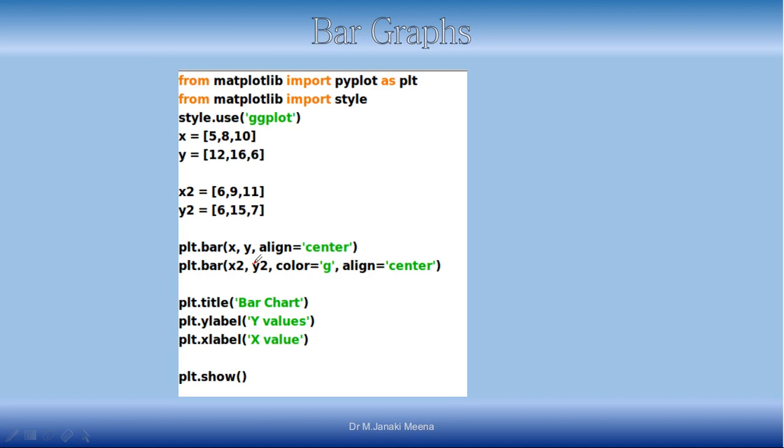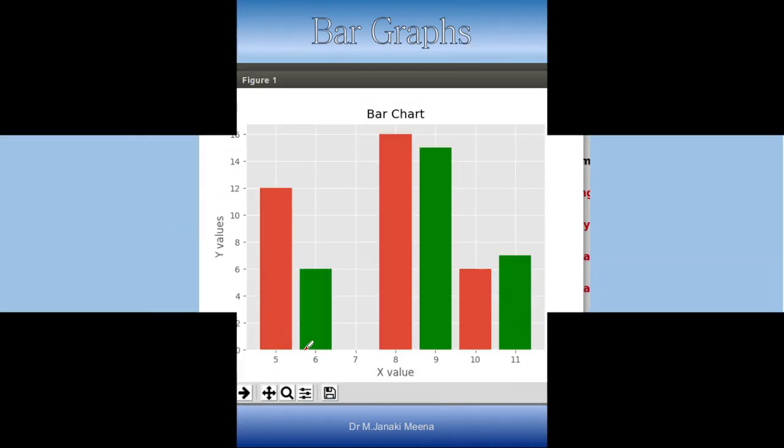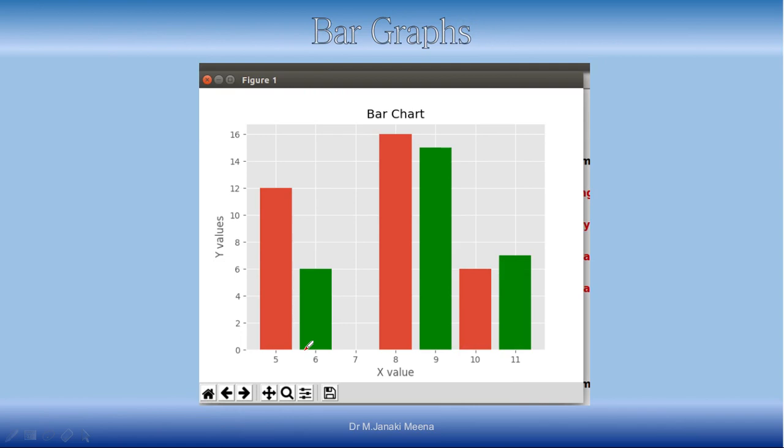In the first line I didn't give a color, you can also try giving one. If you give B, it will draw with blue color. By default, it chooses red color first, so for this one you will see that it is in red color. For this particular plot, it will be in green color since we have specified the color as G. G stands for green. And then as usual we are saying what is the title, Y label, X label and so on. Title is bar chart, Y label is Y values, X label is X values, and show. So, you can see a beautiful graph like this will come. You can see this is red color, this is green color, second values are shown.